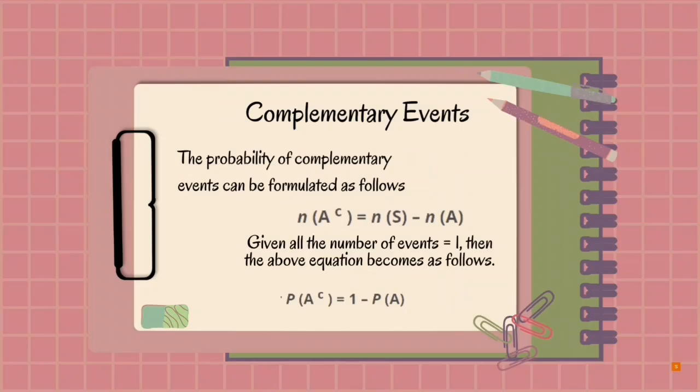Another important concept that you have to learn in this probability material is the complementary event.